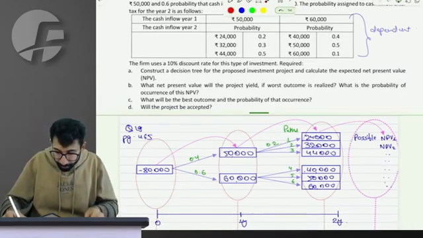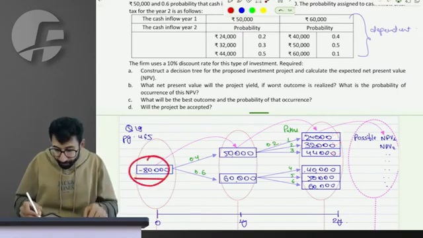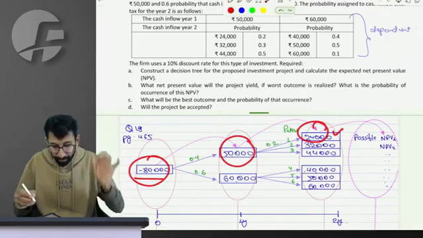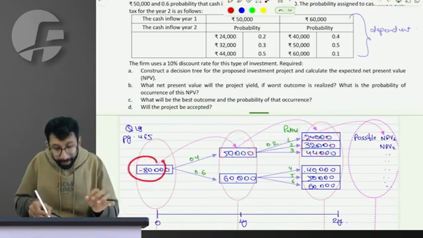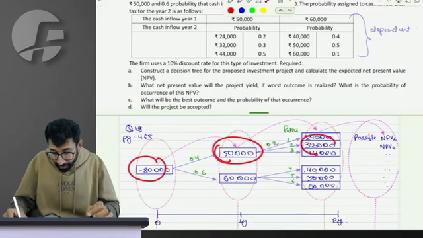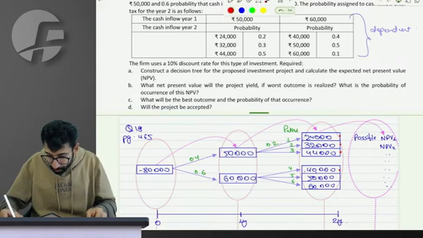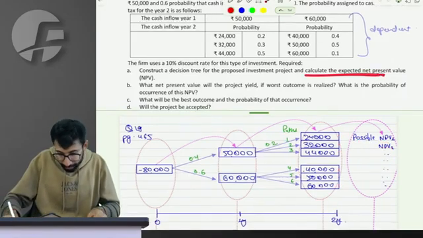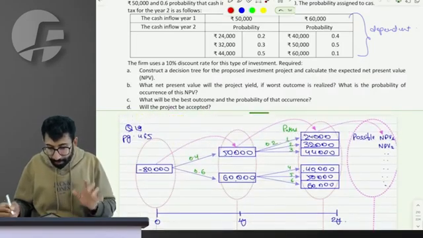Sir, this is a particular case, that in year 0 I pay 80, first year I receive 50, second year I receive 20. This is a particular path. Then year 0 I pay 80, first year I receive 50, second year I receive 32. This is a second path. So using these 6 possible paths, you have to calculate 6 possible NPVs, and then calculate the expected NPV. Could you follow? So what is the possible NPV?